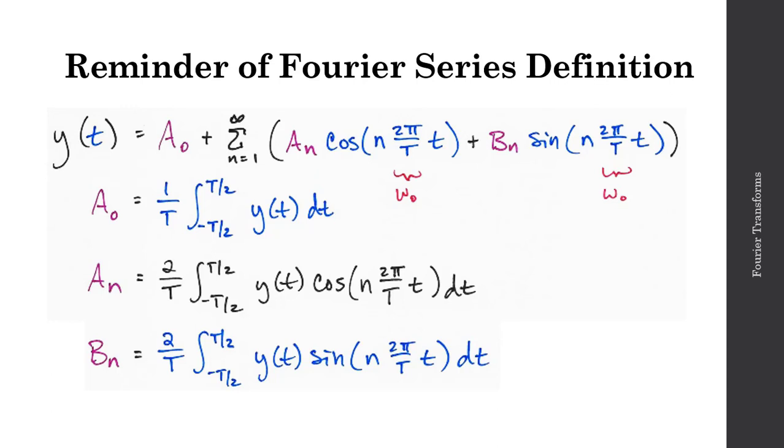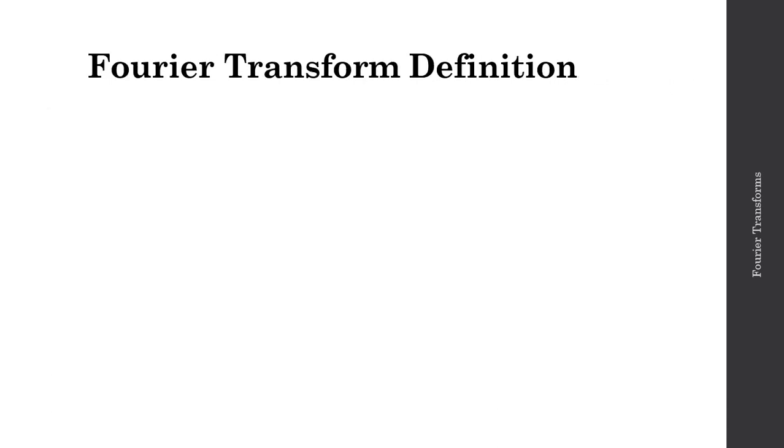You recall for each integral, we're taking the limits from minus capital T over 2 to positive capital T over 2. And for a naught, we're multiplying by 1 over T. We're taking the mean there. And for a sub n and b sub n, we're multiplying that result by 2 over capital T. We can think of the definition of the Fourier transform in a similar fashion.